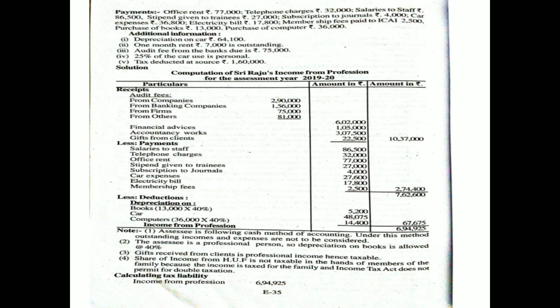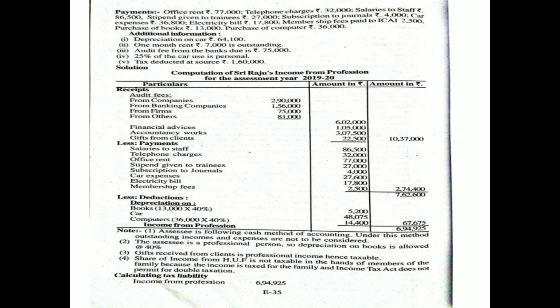Next, less payments. Salaries to staff 86,500. Telephone charges 32,000. Office rent 77,000. Stipend given to trainees 27,000. Subscriptions to journals 4,000. Car expenses only the business portion, and personal should be excluded. Now 75% you take as a professional expenditure.